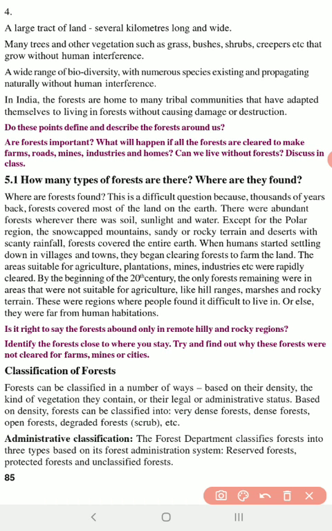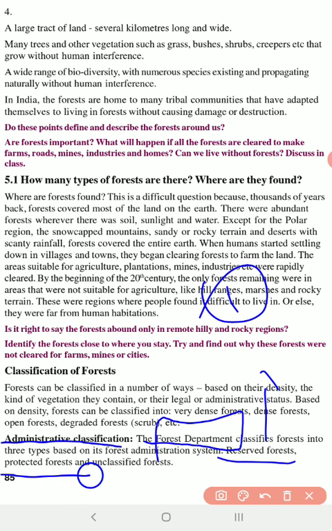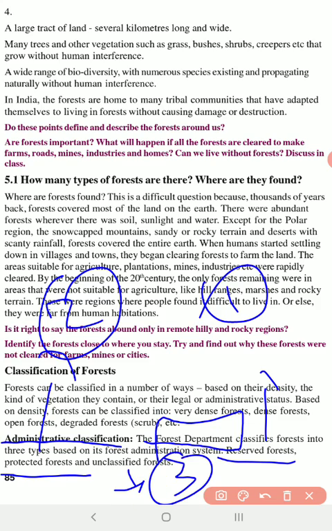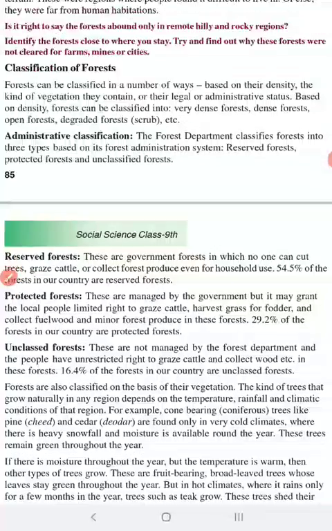Right. Now, the second kind of classification, that is administrative classification. Based on the administrative classification, we have three kinds of forest. It is the forest department of every country that defines a particular large tract of land into different classifications. In our country, the first classification is reserved forest. The second classification is protected forest, and the third classification is unclassified forest. Now we will study what they are.